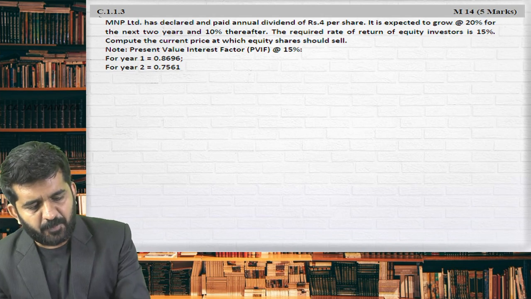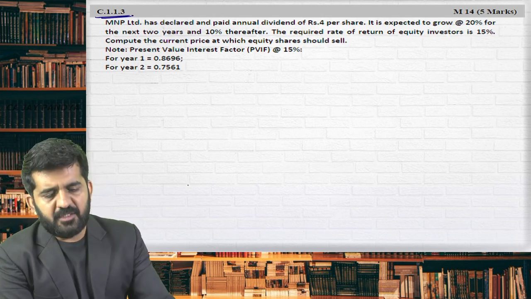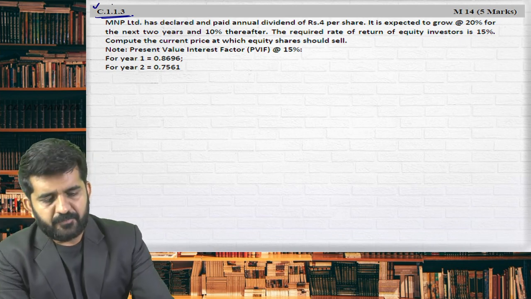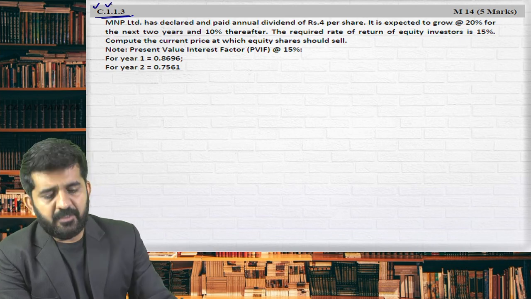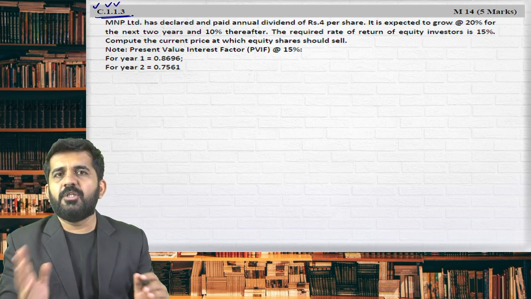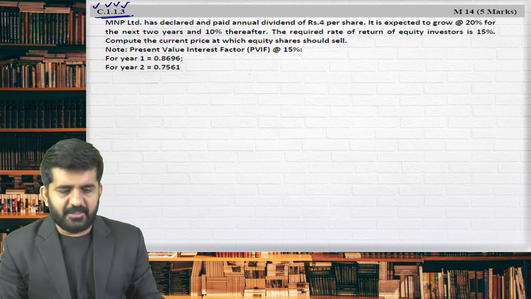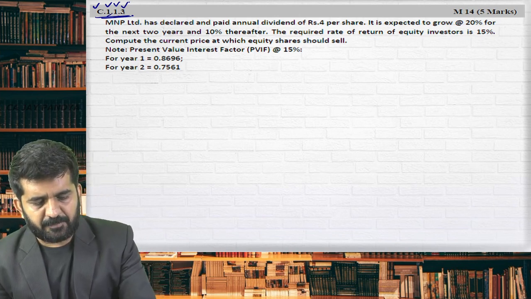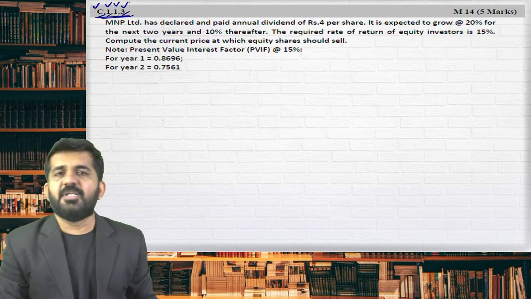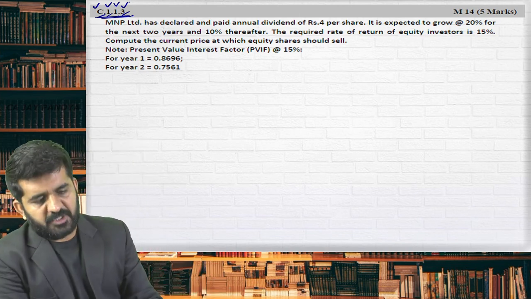It is C 1.1.3. See, in the compilation which I have given, C denotes this classwork. 1 is chapter number, 1 is category number. I have divided all the points into category, and sum number 3. Is it all right? So this is category number, this is chapter number, this is sum number, and C means classwork. I have divided classwork and homework. Is it all right? Let us start with the share.